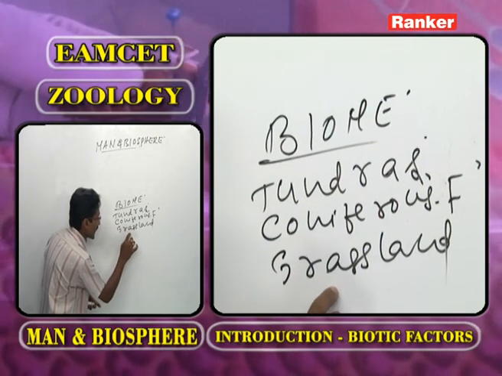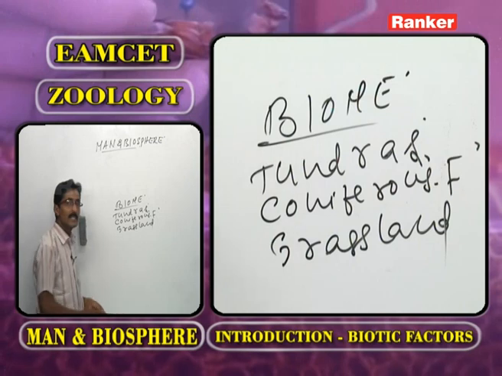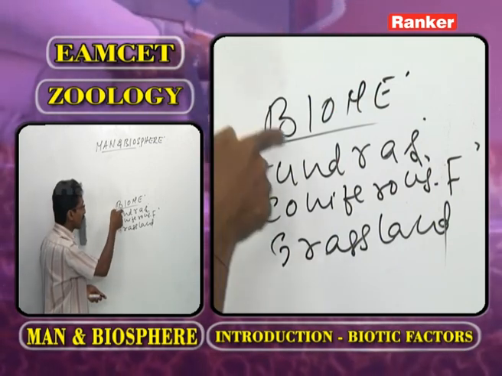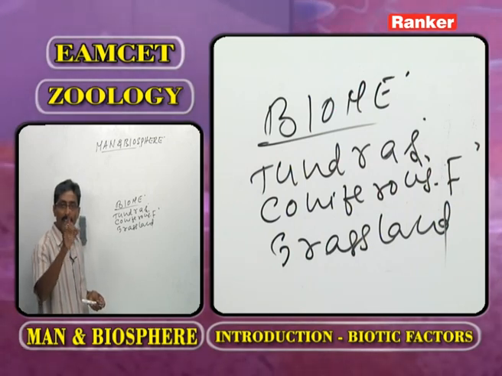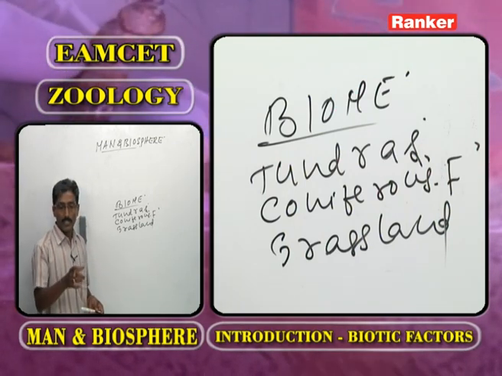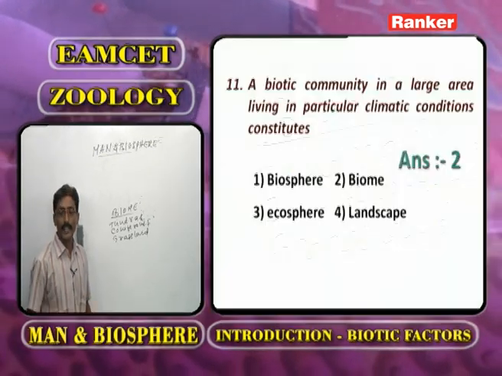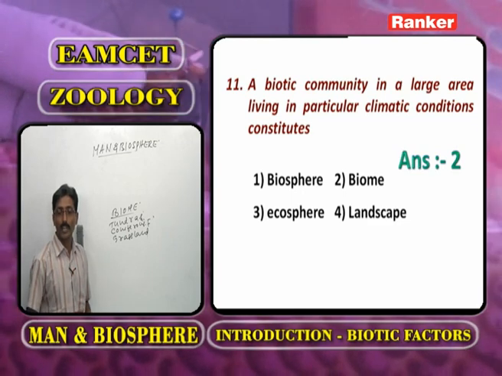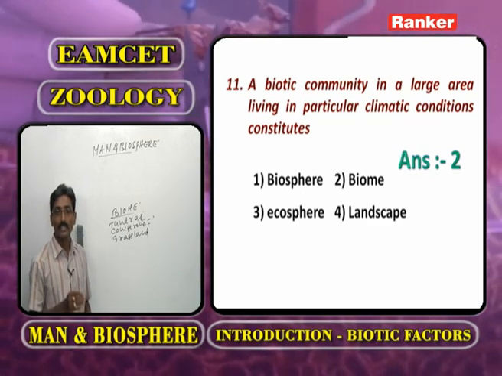It is an area in which grass is predominant, so this biome is called grassland. So biome is an area having particular climatic conditions. Now, the question: a biotic community in a large area living in particular climatic conditions constitutes. The correct answer is the biome.